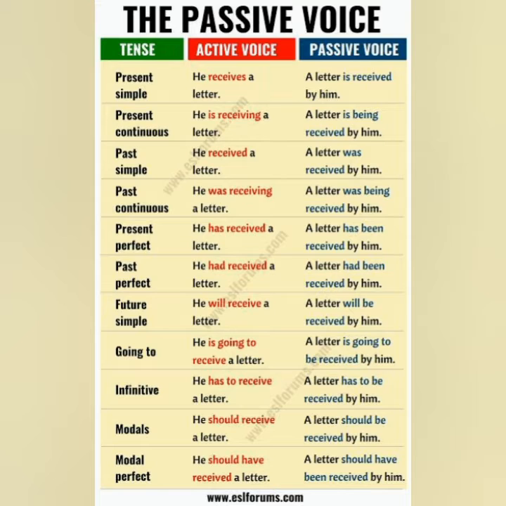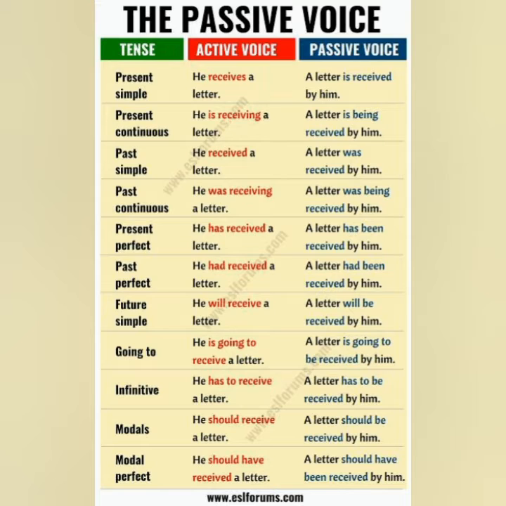Then the third sentence is in past simple, that is simple past tense. He received a letter. Already d or ed form is there in the sentence, so he is the subject, letter is the object, a letter will go ahead. A letter was received by him. Next you have past continuous tense. We are having was or were plus ing form of the verb. He was receiving a letter. A letter was being received by him.